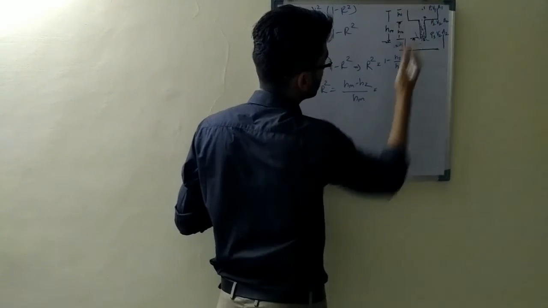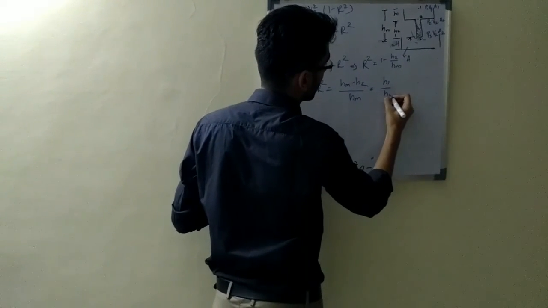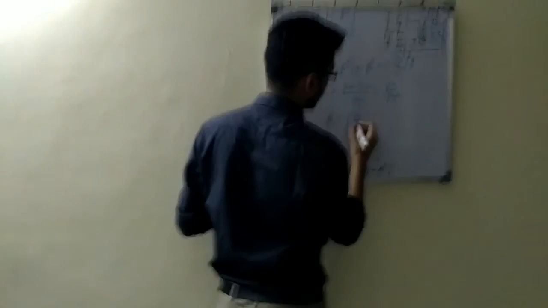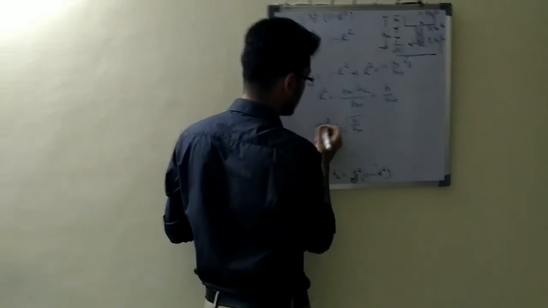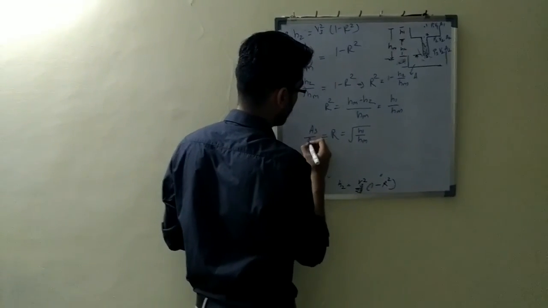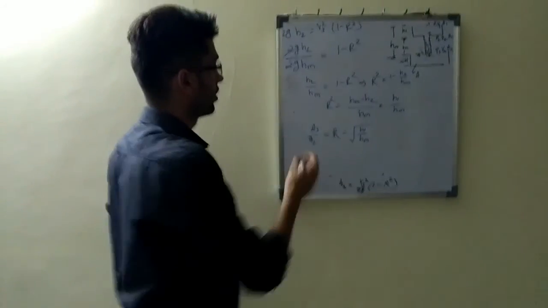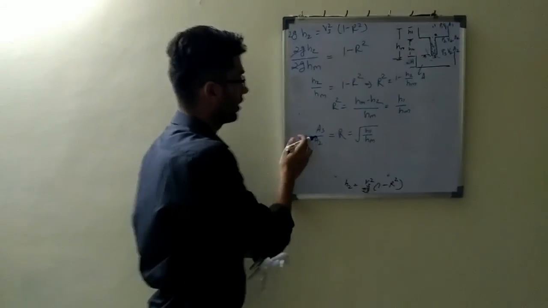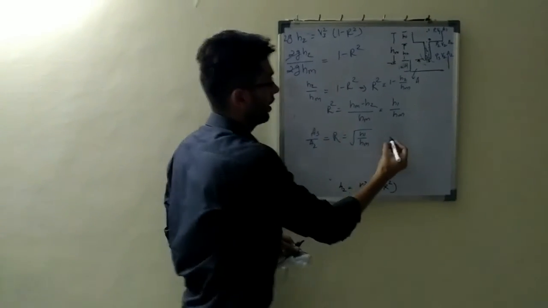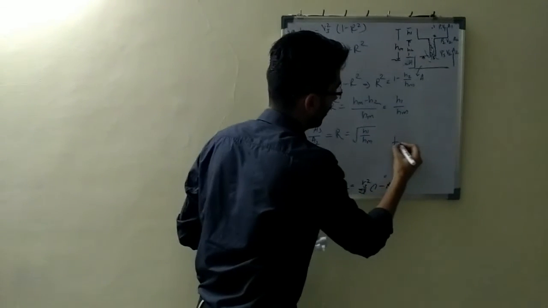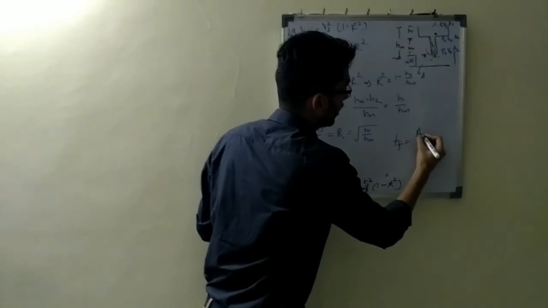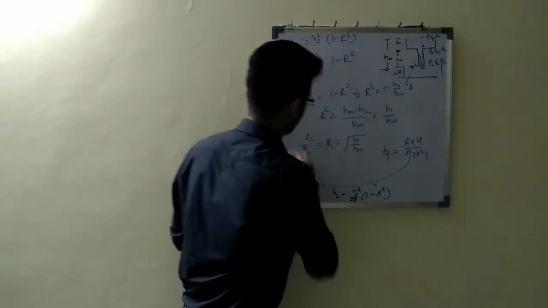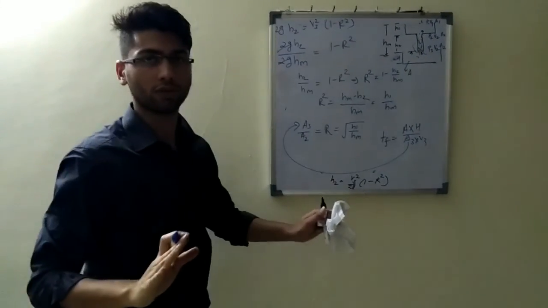HN minus H2 is H1. So R is equal to the root of H1 upon HN. This R is A3 upon A2. So here I can calculate the area. If I can calculate the area, I can find TF, which is equal to A into H upon A3 into V3. So this is my topic.